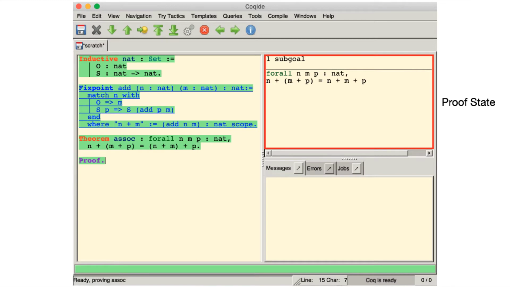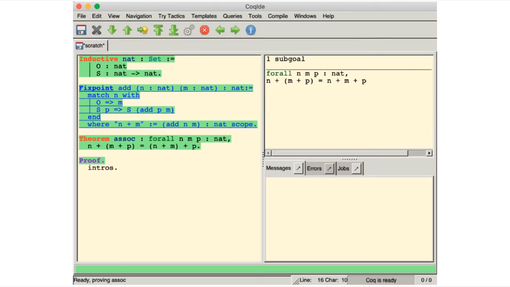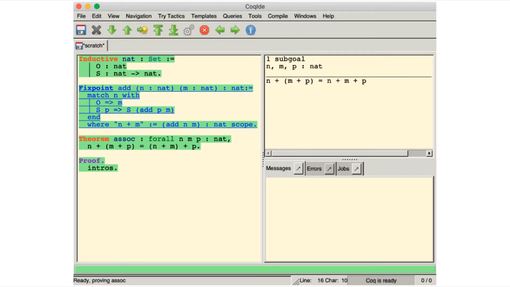You as the programmer provide Coq with proof tactics to help it manipulate this proof state. So if you examine this proof state, you see that the goal is a statement that holds for all n, m, p. So the natural next step is to assume the existence of some arbitrary n, m, p. You can apply the intros tactic to eliminate the for all quantifier, introducing 3 new variables as assumptions in the proof state. Since add is inductively defined, it is natural to perform induction on one of these variables.